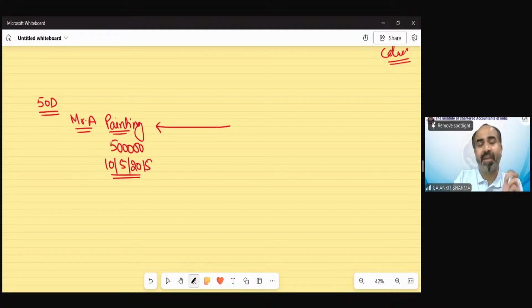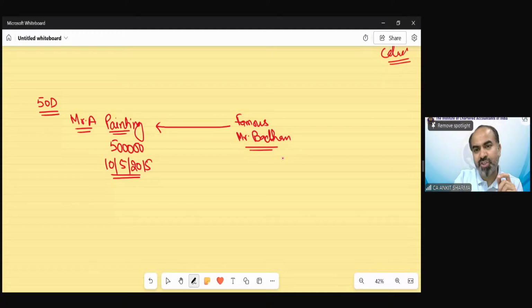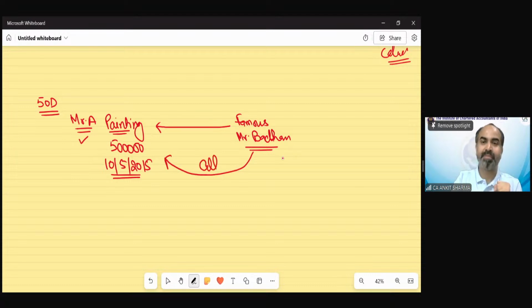Suppose a famous actor, like Mr. Bachchan, was searching for this specific painting, and Mr. Bachchan comes to know that this painting is with Mr. A. So he called Mr. A and said, I want to buy this painting and I will pay whatever is the market value of this painting, or whatever you will charge.